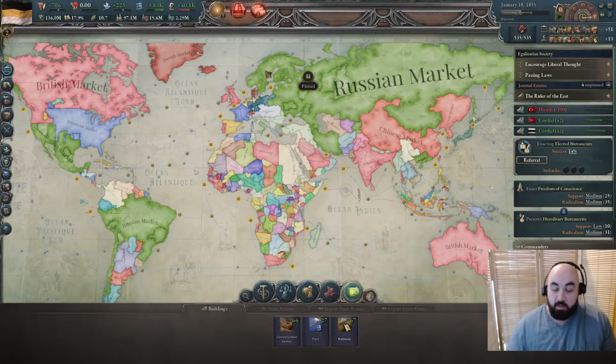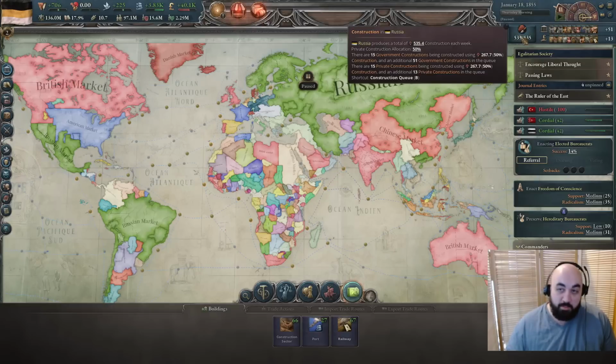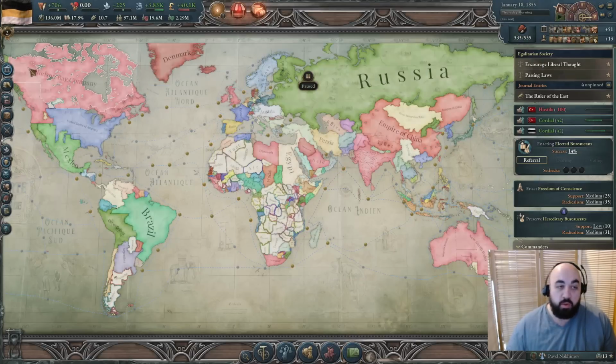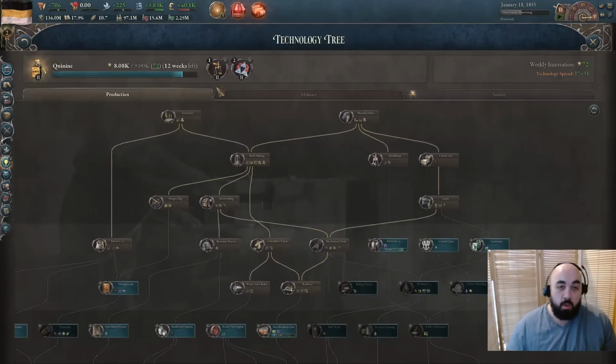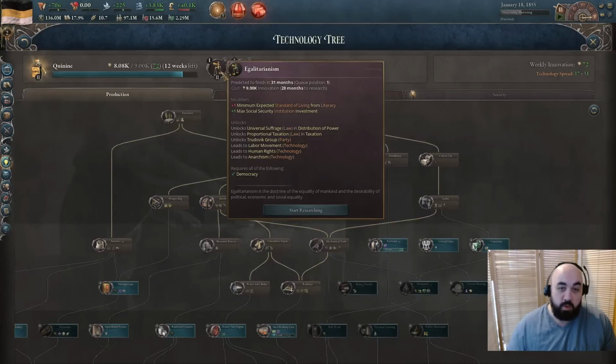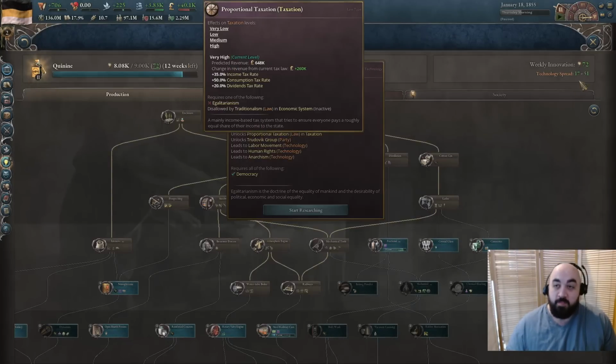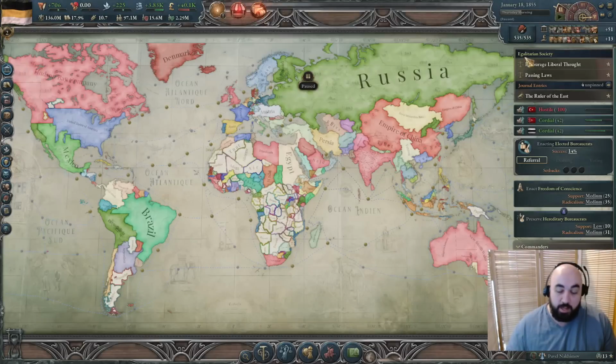Last episode we expanded the market quite a bit. We also ramped up construction several hundred points on the back of getting interventionism. We will in the near future want to move towards egalitarianism so that we can get proportional taxation. And so in this episode we might even get up to 1K construction.